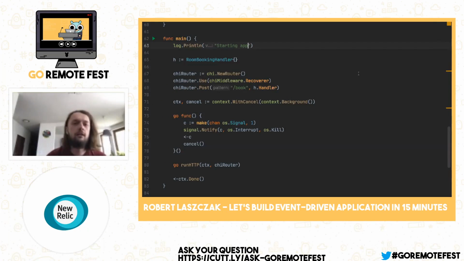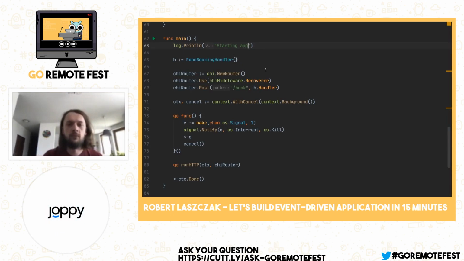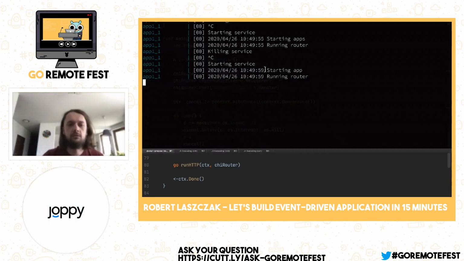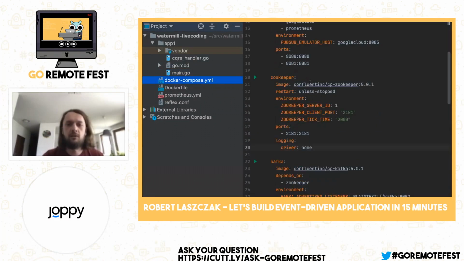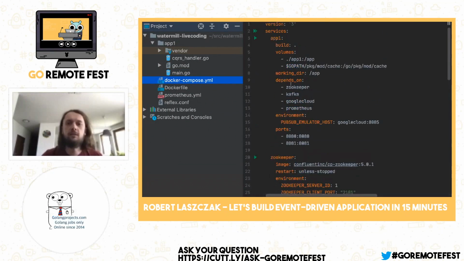Okay. So I prepared some simple application, and this is an application for booking hotel rooms. And what do we have inside? So I prepared some Docker compose. So we have Kafka, we have Zookeeper, and we have some application container. And what is interesting with this application container, we also have reflex here, and it gives us the ability to reload this container after any change.